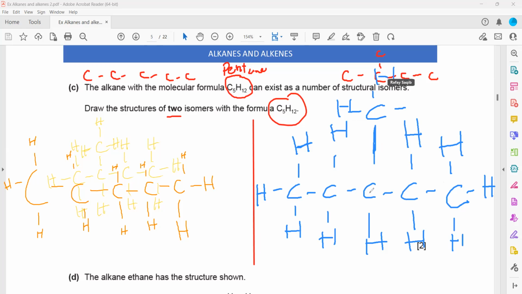Here, you have to remove this carbon. If you are making this a branch, this should not be there, as there are five carbon atoms, so just put hydrogens here.